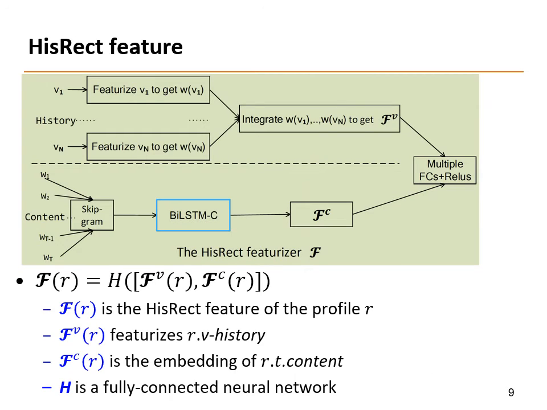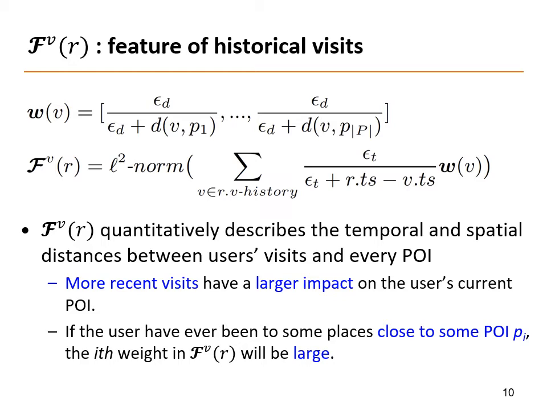The HisRect feature FR of a profile R includes two parts. FVR features R.vHistory. FCR is the embedding of R.content. To obtain the final HisRect feature FR, we merge FVR and FCR through vector concatenation and feed it into a feed-forward neural network. In a short period of time, a user is unlikely to move from one POI to another that is far away. Therefore, a user's historical visits have an impact on his current location. Intuitively, more recent tweets tend to have a higher impact. It's thus beneficial to utilize a user's visit history by considering both temporal and spatial aspects.